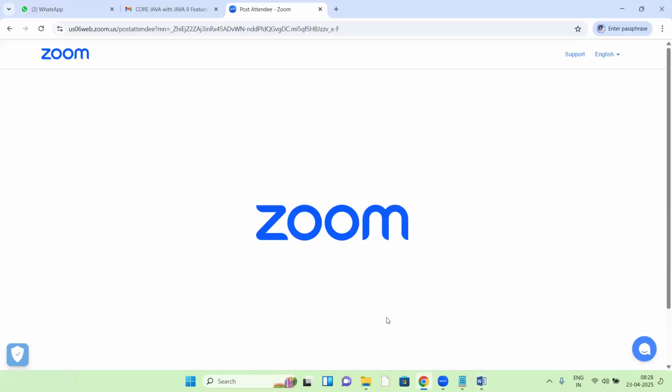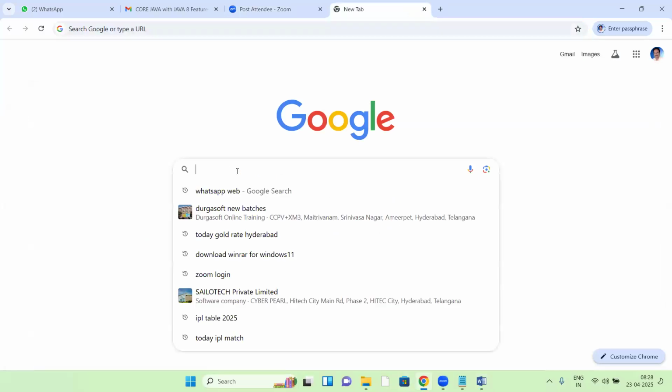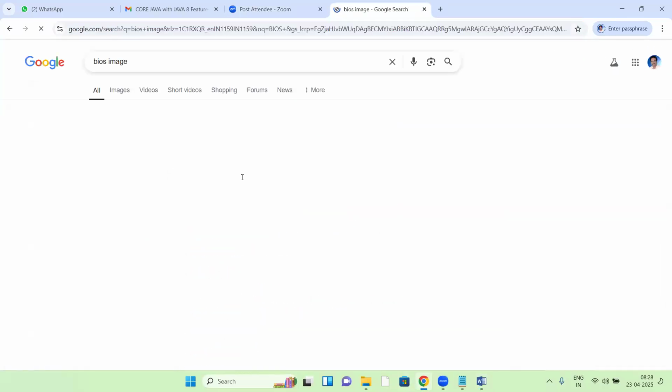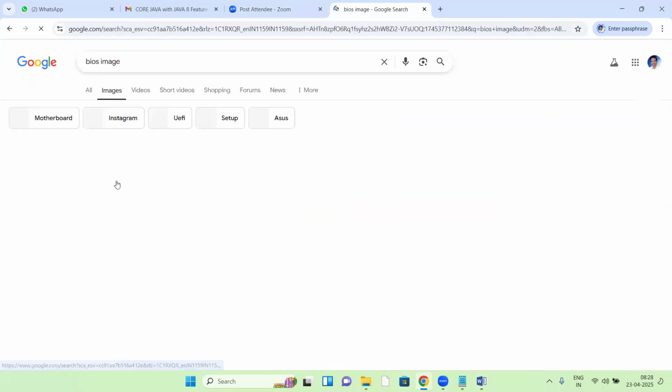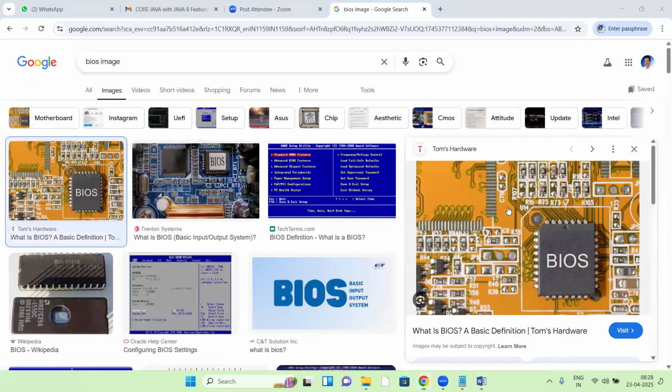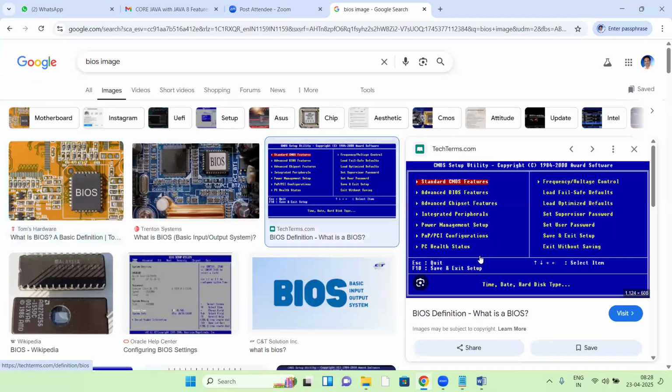Let me show the BIOS in our system. See that. This is the BIOS chip in your system, on the motherboard. This BIOS chip contains one hardware program. This is the BIOS setup.